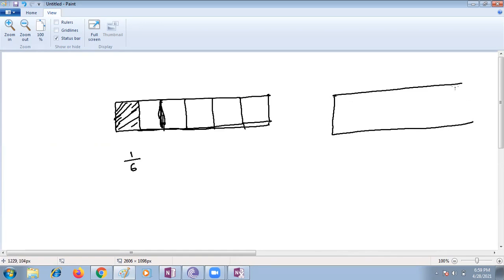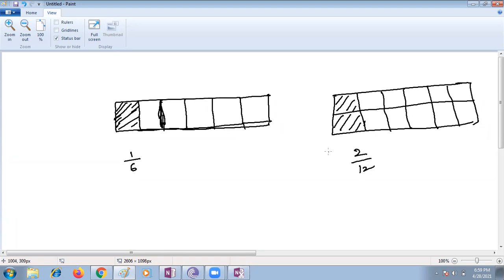In this Dairy Milk, how many portions are there? There are 12 portions: 1, 2, 3, 4, 5, 6, 7, 8, 9, 10, 11, 12. In this, I gave Srishti these 2 parts. What is the fraction of the portion I gave to Srishti here? Ma'am, 2 by 12.